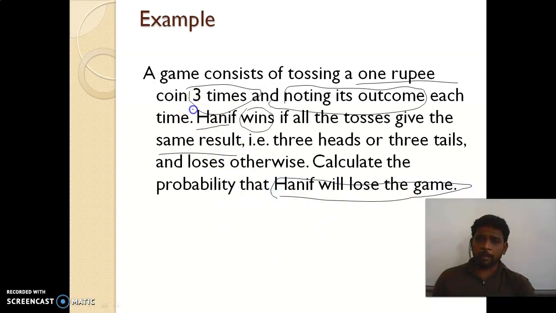Okay. So one of the statements is already given: if Hanif wins the game, it means in all the 3 cases the result will be the same. So here the 3 cases are very important. One is tossing 3 coins, and the second is a coin tossed 3 times. Both are the same. Already I said in the last class itself. So a coin is tossed 3 times, and second, the event is Hanif will lose the game, and third, when he wins, in all the 3 chances, he will get the same result. Okay. So look at the solution now.